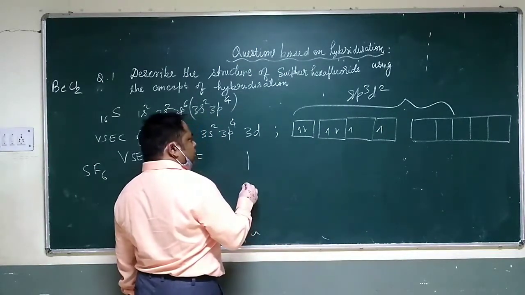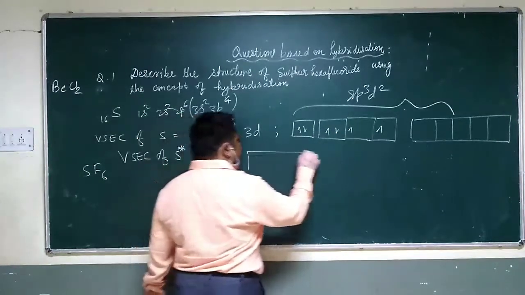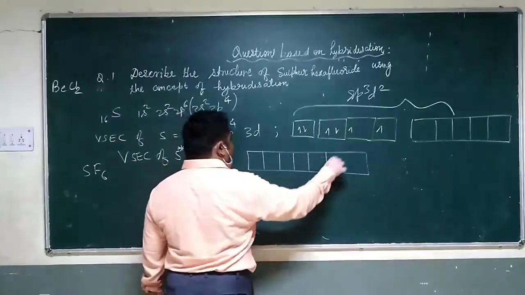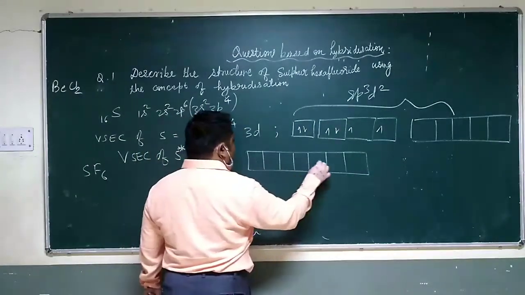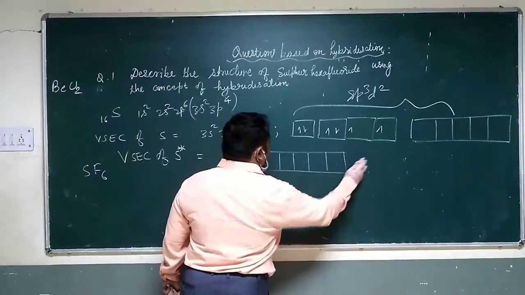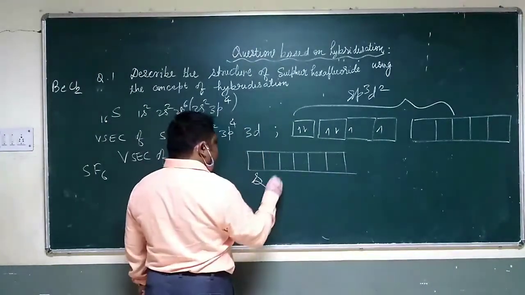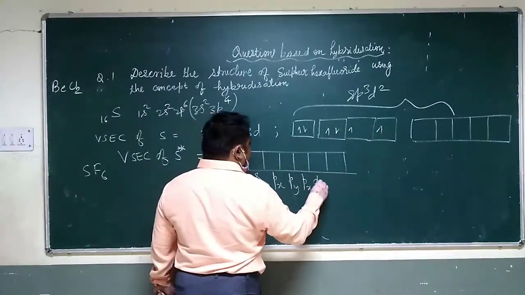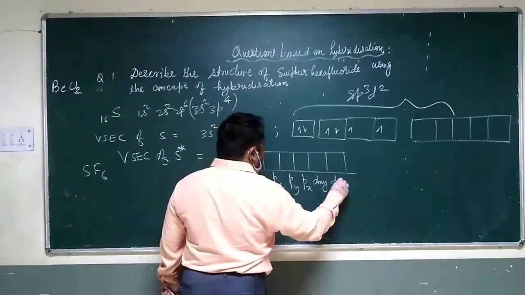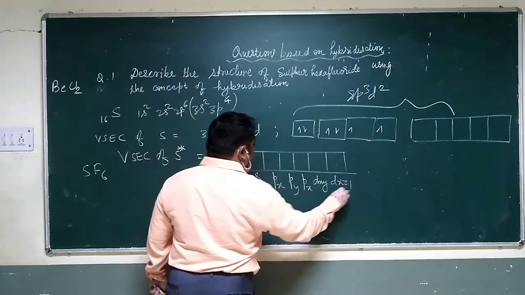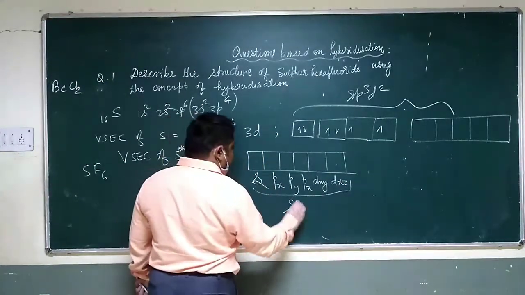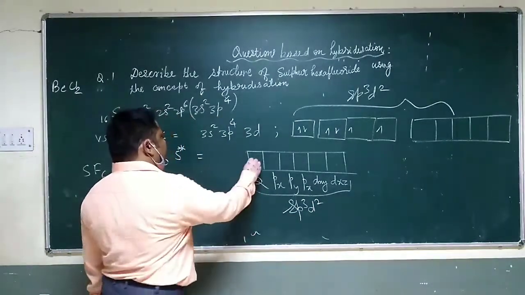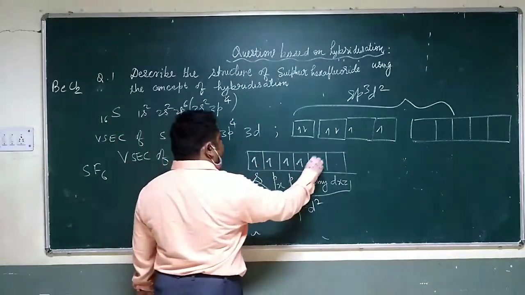So 6 boxes: 1, 2, 3, 4, 5, 6. One is of s. This is px, py, pz, dxy and dxz. They all combine to form sp3d2 hybridization, and each has one unpaired electron.